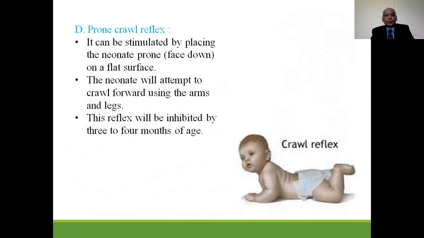Prone crawl reflex. It can be stimulated by placing the neonate prone, that is face down, on a flat surface. The neonate will attempt to crawl forward using arms and legs. This reflex also is inhibited by 3 to 4 months of age.